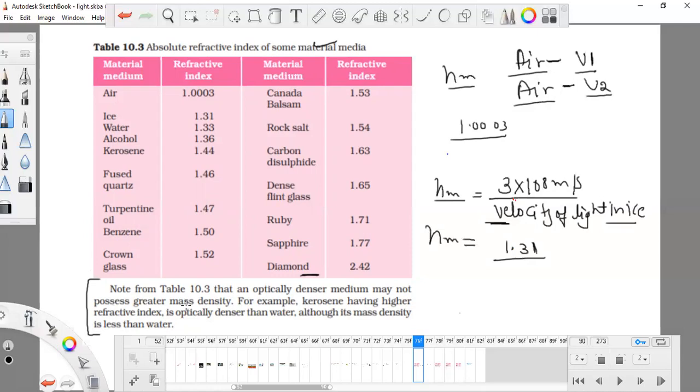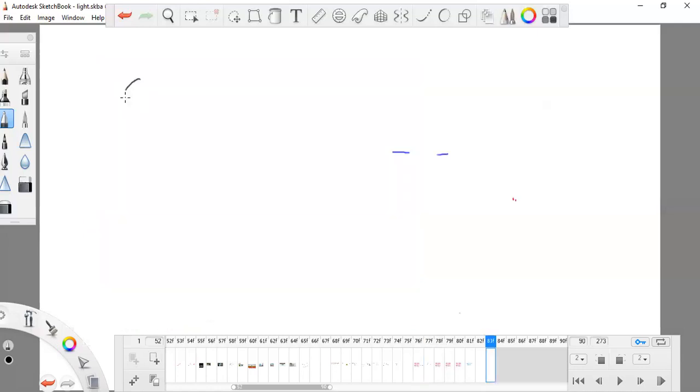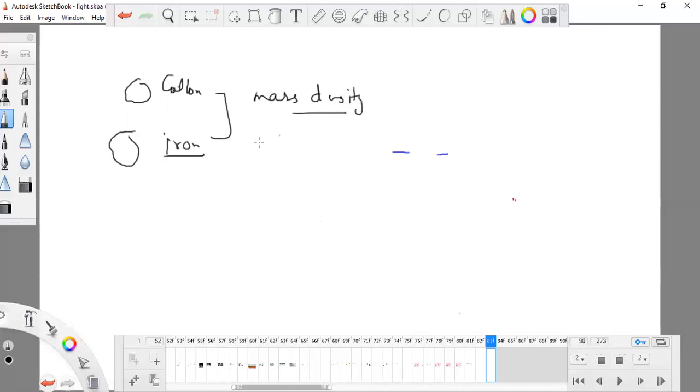If you take the densities of iron and cotton, that is an example of mass density. Just compare iron and cotton. Both are optically not dense; no light ray can pass through cotton or through iron. If I compare them on the basis of mass density, that is one thing. But if I'm talking about optical density, then I will have to take two things that light can pass through, that should be transparent.